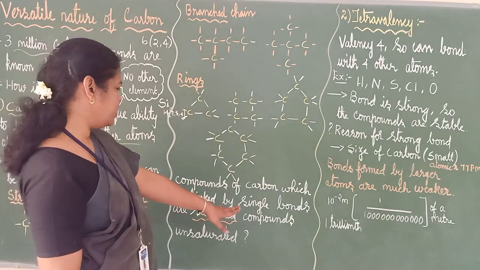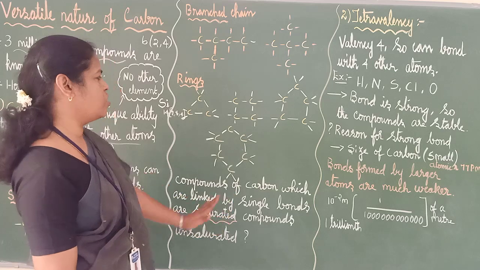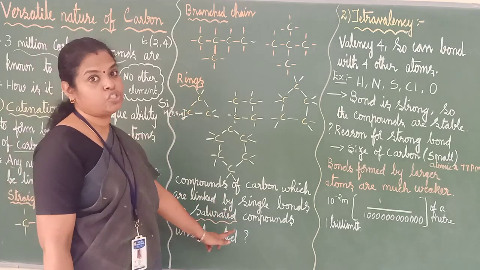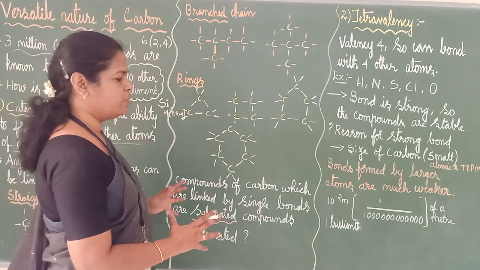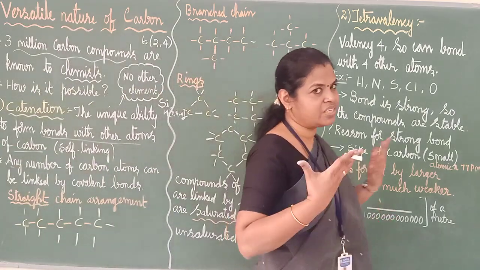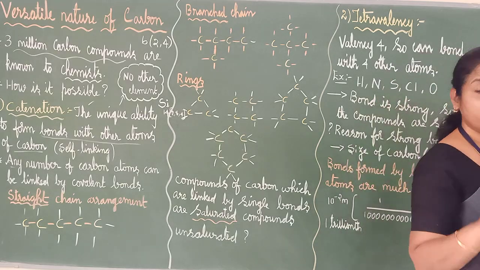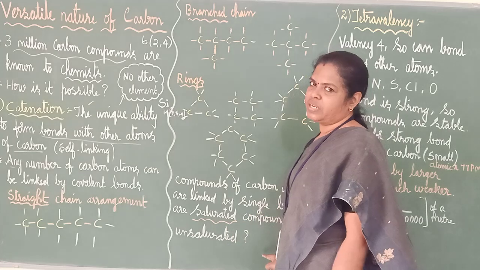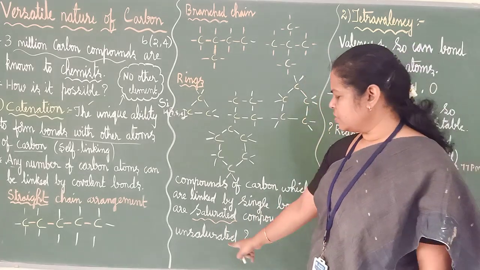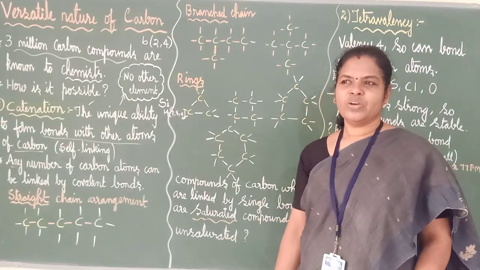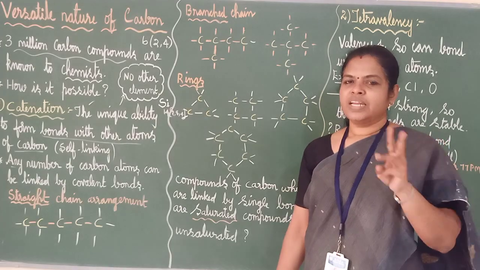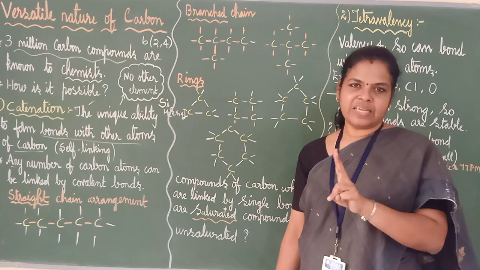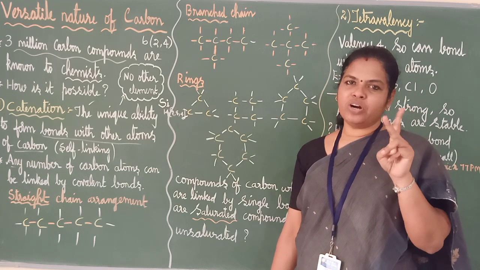Now, compounds of carbon which are linked by single bonds, if it is only single bond, then they are called saturated compounds. We are going to study saturated as well as unsaturated compounds in detail. But before that, what is unsaturated? We have studied 3 types of covalent bonds: single bond, double bond and triple bond.